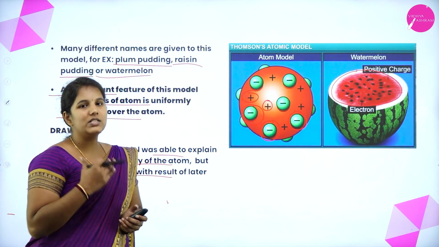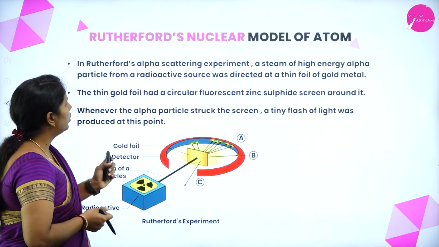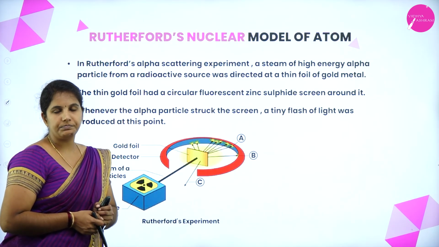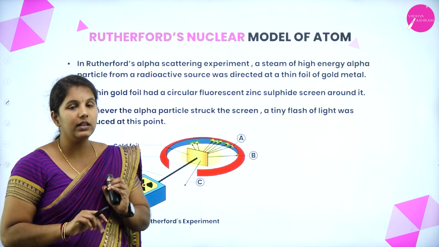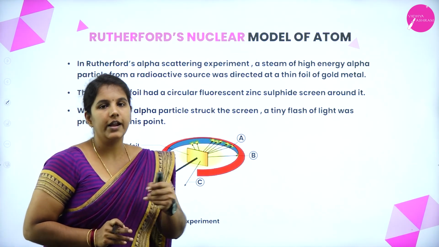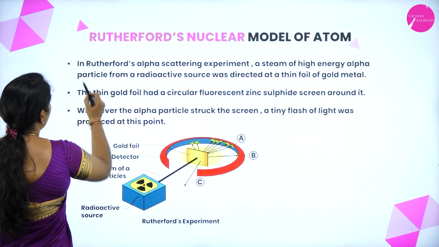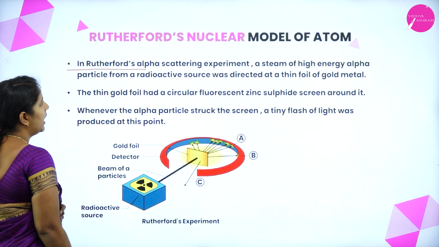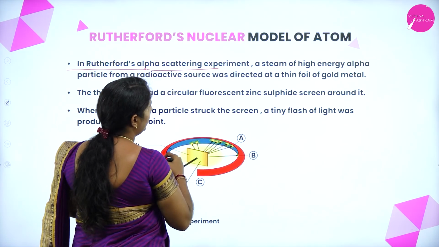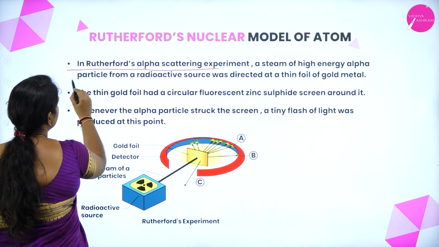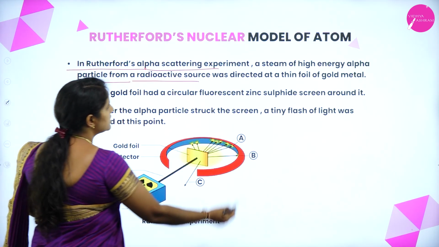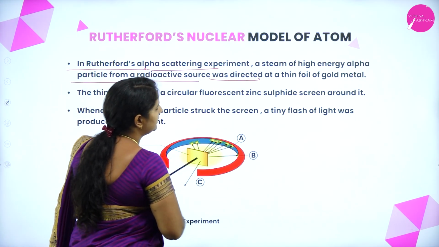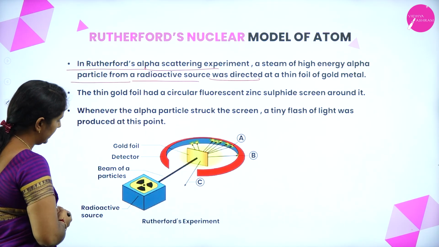Understood? Next we'll see the Rutherford model of an atom. Let's see how Rutherford explained the structure of the atom in his own way. In Rutherford's alpha scattering experiment, a stream of high energy alpha particles from a radioactive source was directed at a thin foil of gold metal.